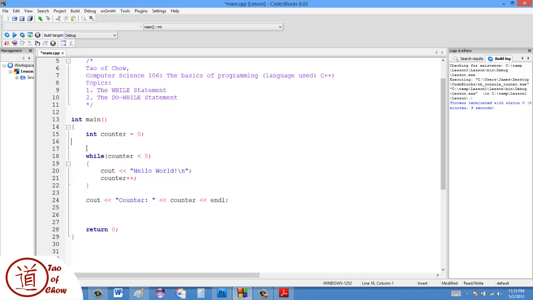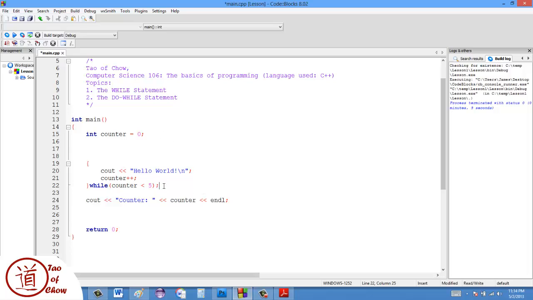Right? Now, a parallel of the while loop is something called the do while loop. And the do while loop is actually very similar. Okay, so I'm going to show you it here. Okay, it looks very much the same, except the while comes after.